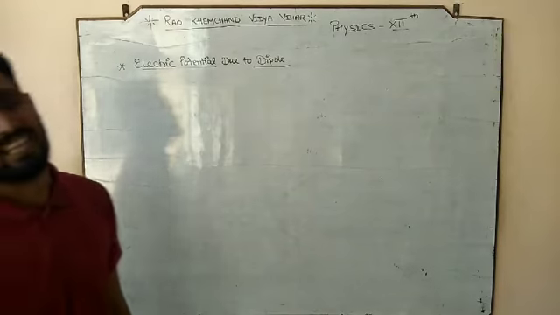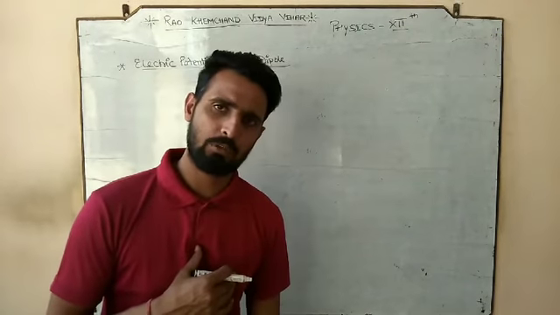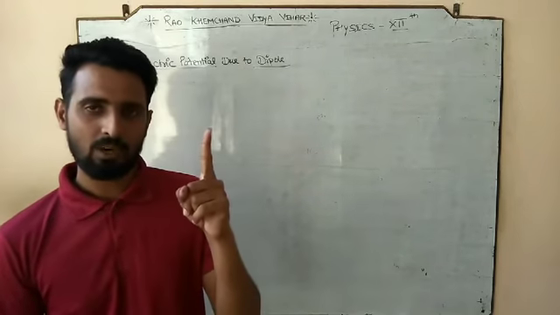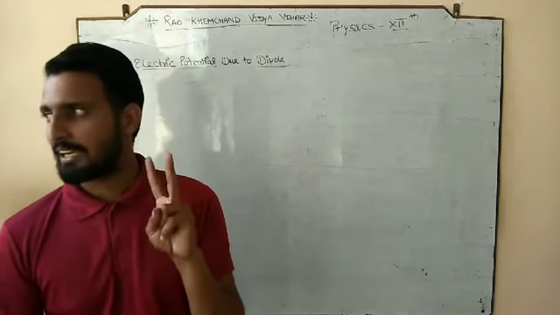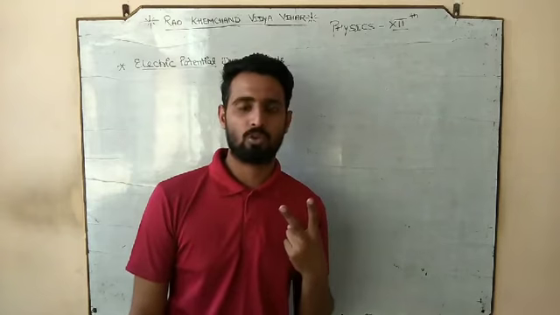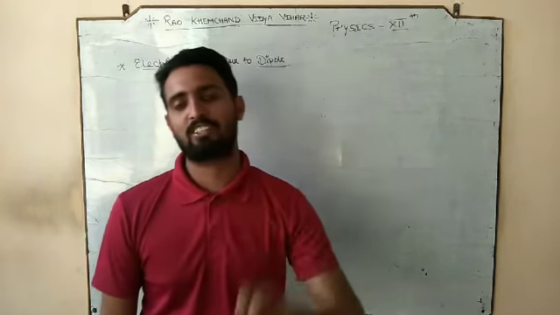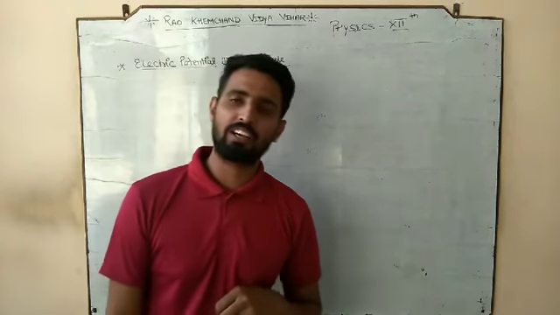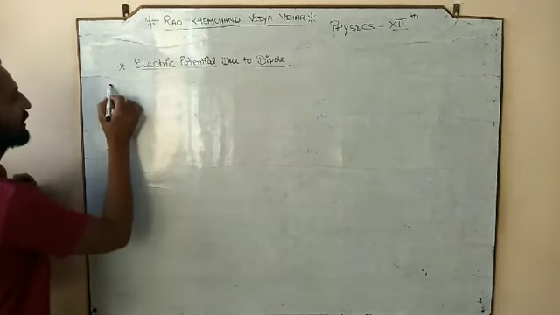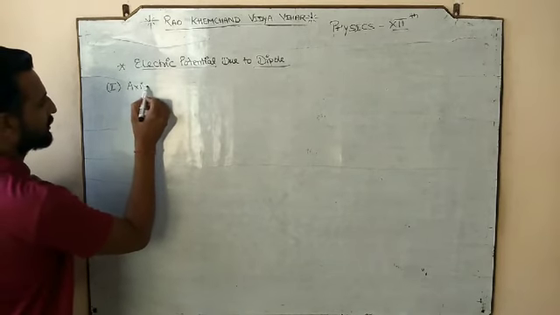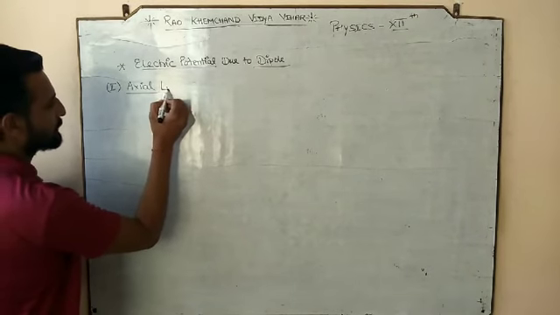Previously, we found the electric field due to an electric dipole. There were two cases to find the electric field: number one, along the axial line, and number two, along the equatorial line. With the same note, we are going to do the same expressions again. We are going to find the electric potential along the axial line, and number two, along the equatorial line.